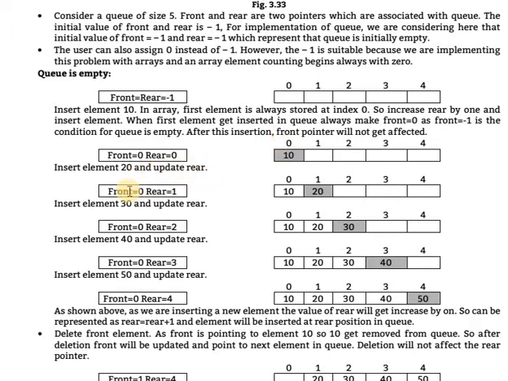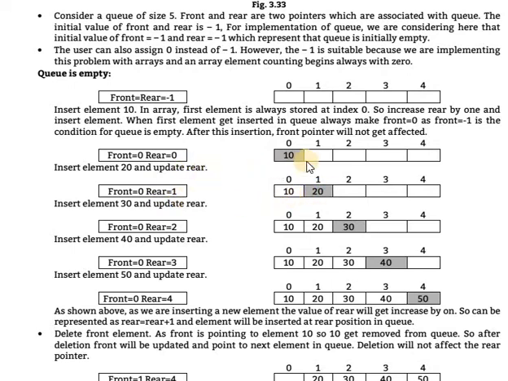Next, front is equal to 0, rear is equal to 1 because one number is inserted. Then insert the element 30 and update rear. Front is equal to 0, rear is equal to 1.